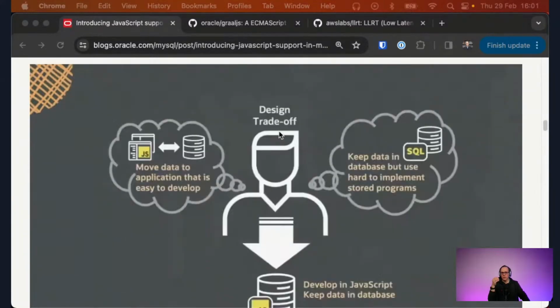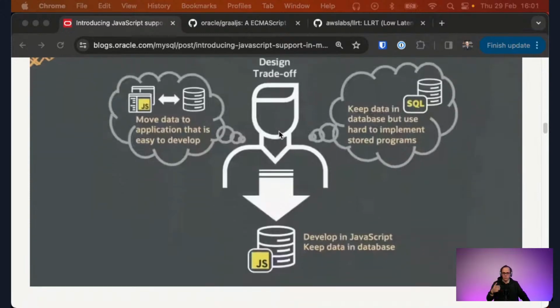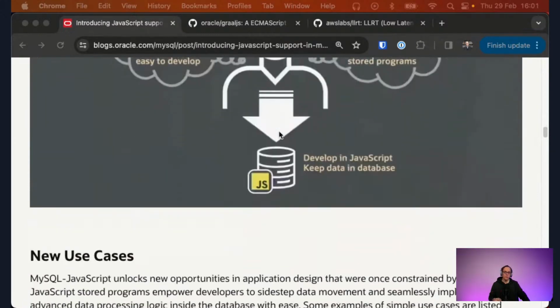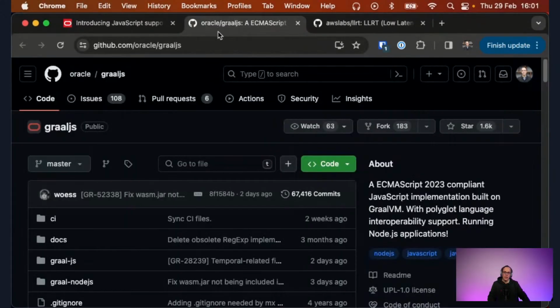We looked at that, and we have seen that we actually implemented it way before MySQL did. In MySQL, they are using the GraalVM engine, which is a Java development kit. And we have done things differently. What we have done is used QuickJS.